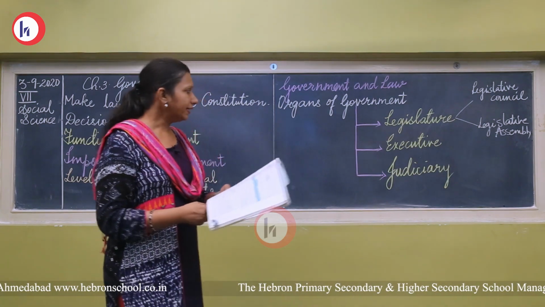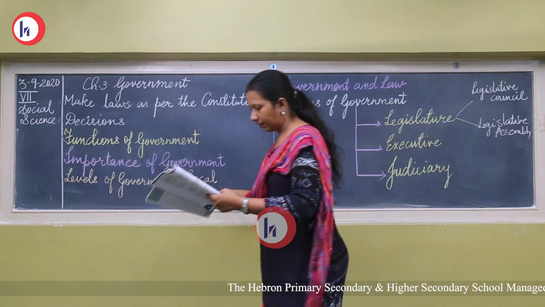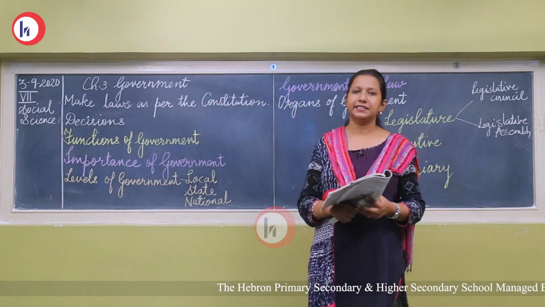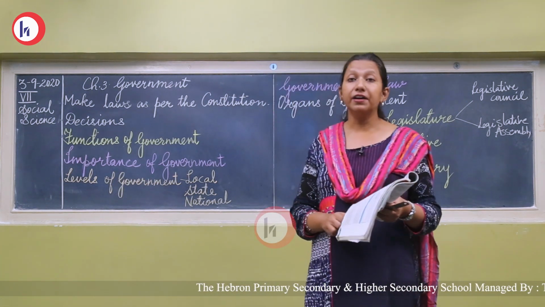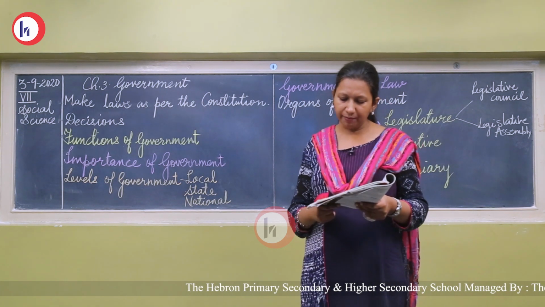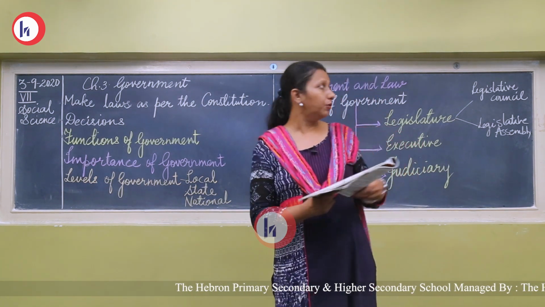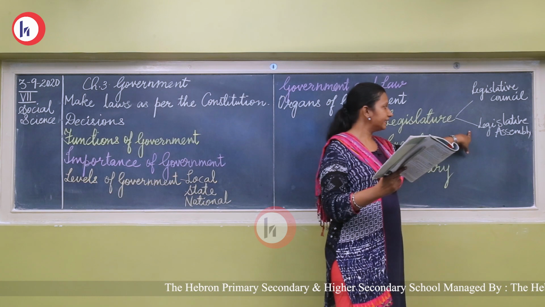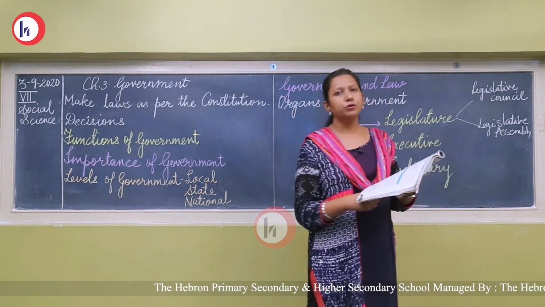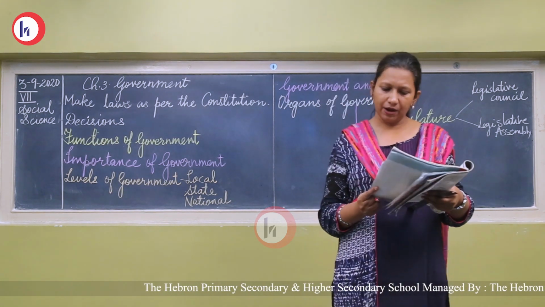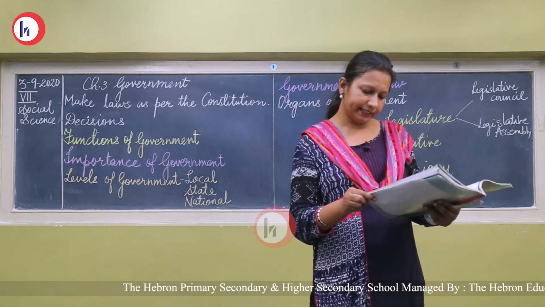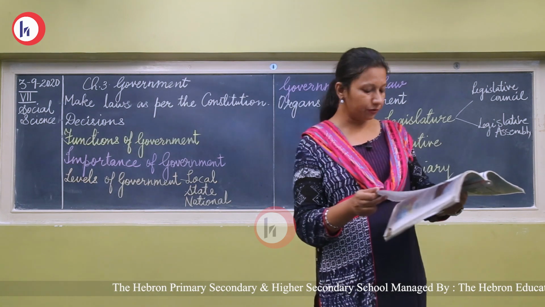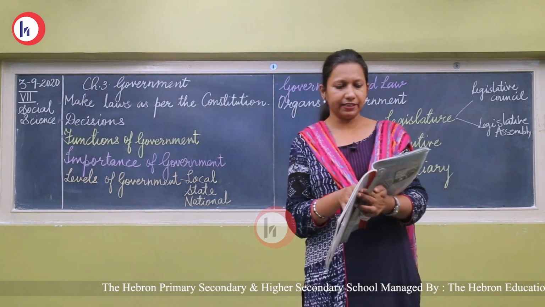Now, when it comes to state government, every state has a state government, and who is the head of the state government? The governor is also part of the state government. The state of Gujarat has only one house, that is Legislative Assembly. Gujarat doesn't have an upper house. Vidhan Parishad we don't have. We have only Legislative Assembly. Most of the states do not have Legislative Council.